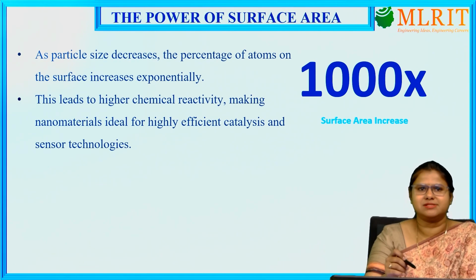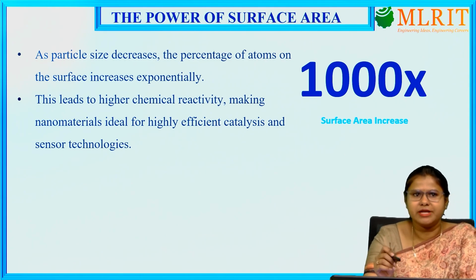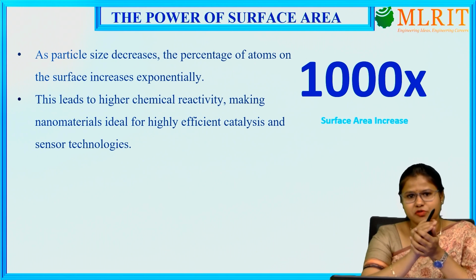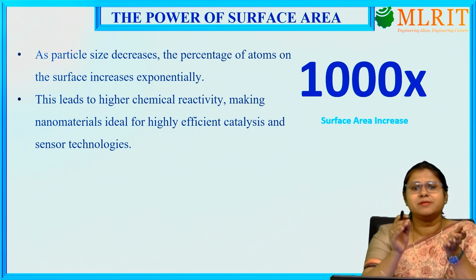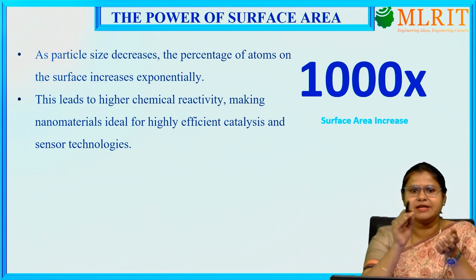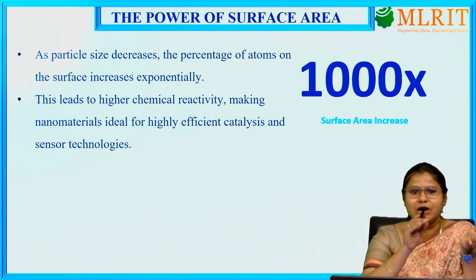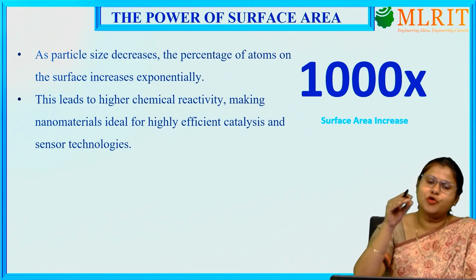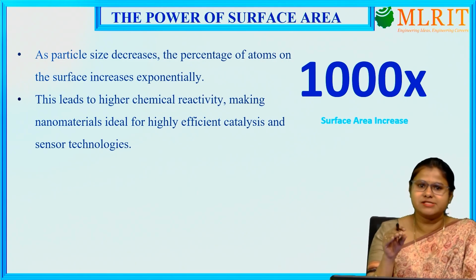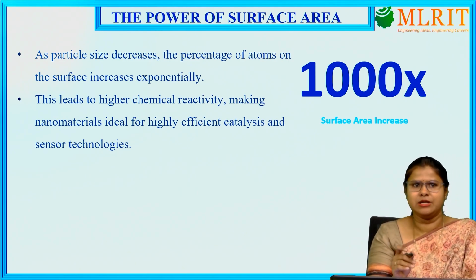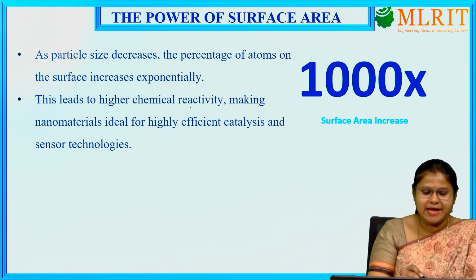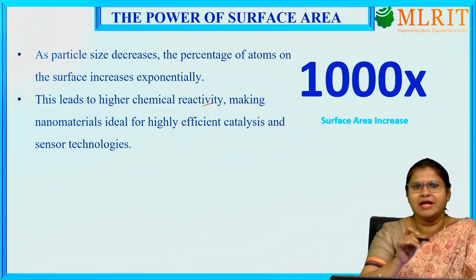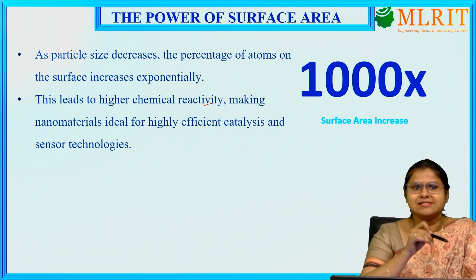So what happens when this surface to volume ratio increases? When the particle size decreases, as told, the surface to volume ratio will increase. That means the surface area will increase. That means the particles which are accumulating at the surface area will increase. That means there will be more particles on the surface area of such kind of material. So that leads to high chemical reactivity, making nanomaterials ideal for highly efficient catalysis and sensor technology.